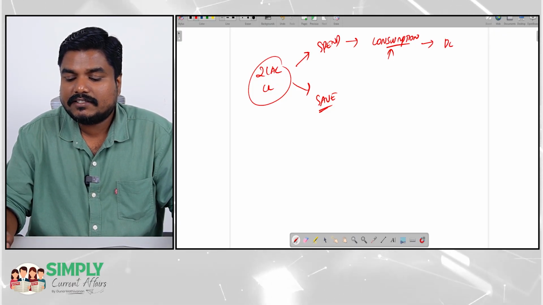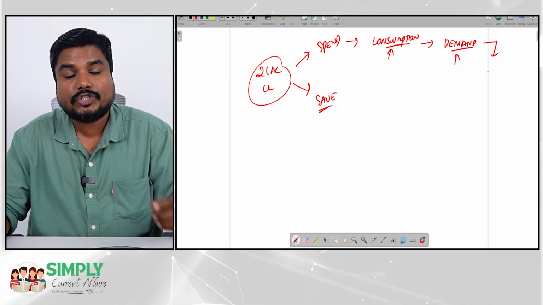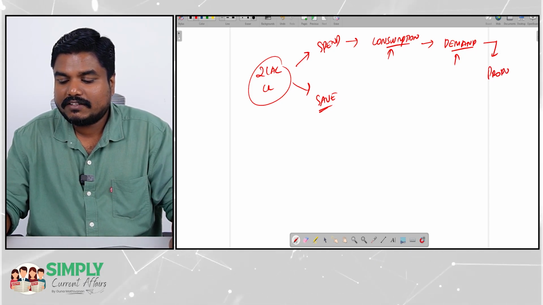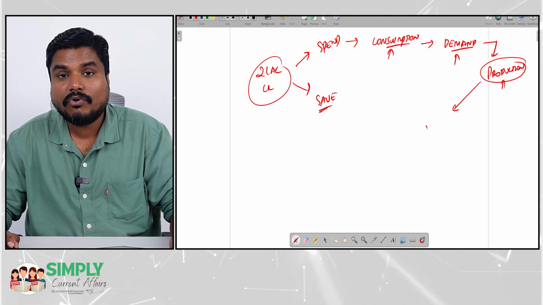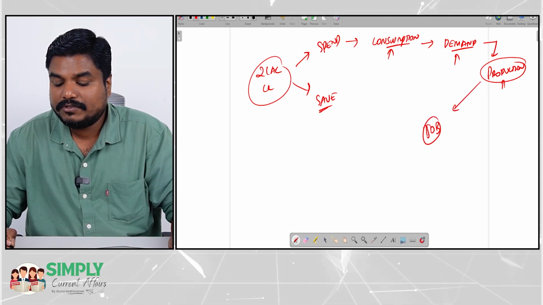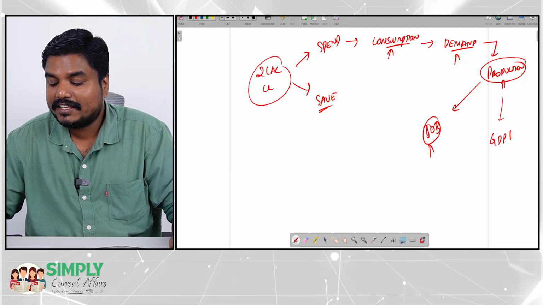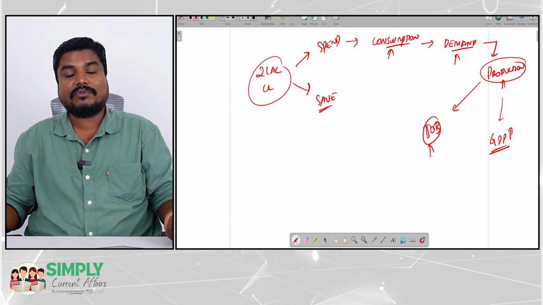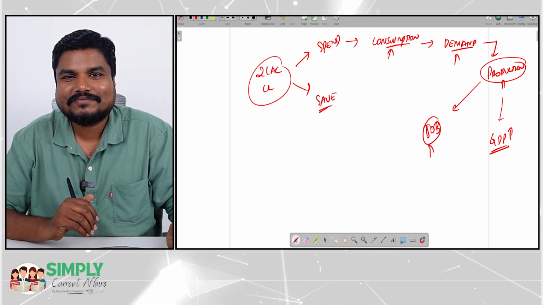When consumption increases, demand increases. When demand increases, to meet the demand, production will increase. When production increases, to produce more, we need more workforce, so more jobs will be created. And this production increase is going to result in higher GDP. National income will improve. When GDP increases, the government's tax revenue also will improve.